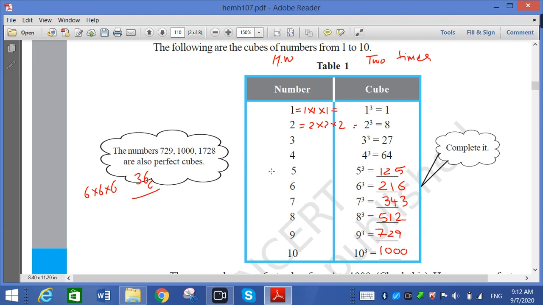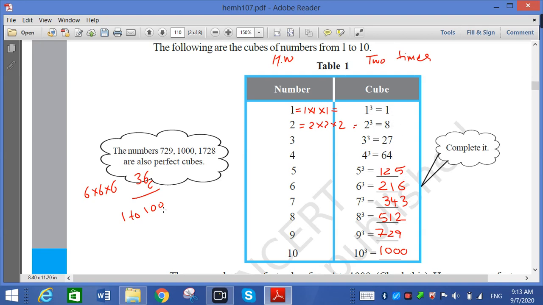It is called perfect cube. So someone asks you, how many perfect cube numbers are there in 1 to 100? I have to write 1, 8, 27, 64, 125... sorry, 1, 8, 27, 64.